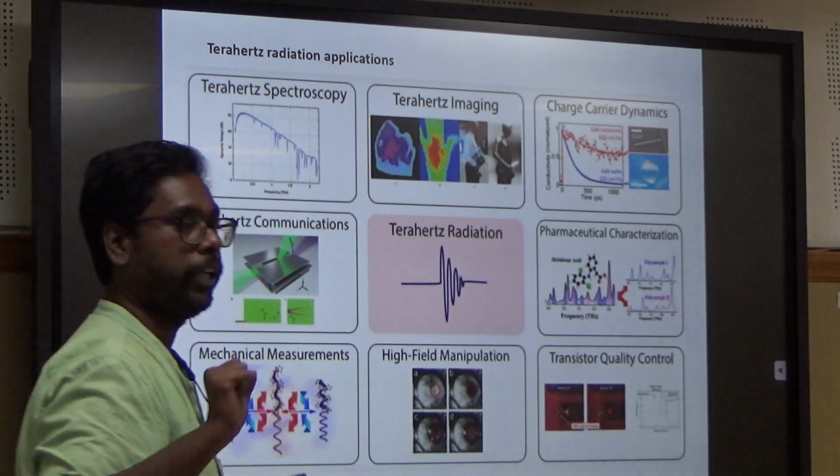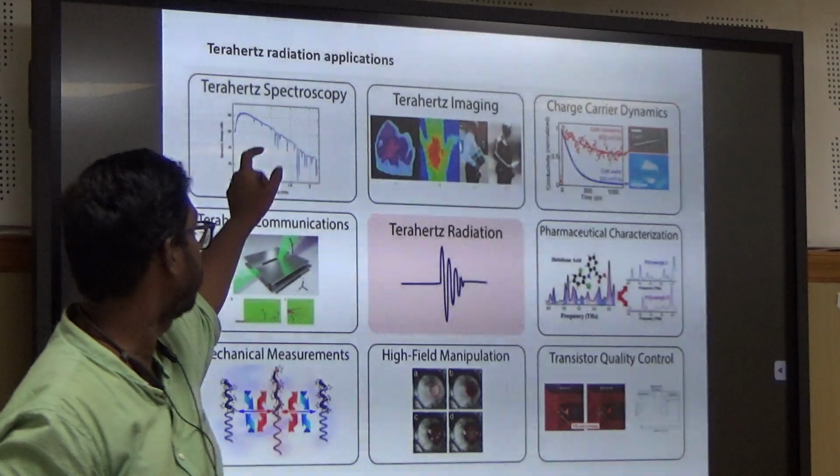Now this is the basics of terahertz. Now we will further proceed with terahertz spectroscopy.